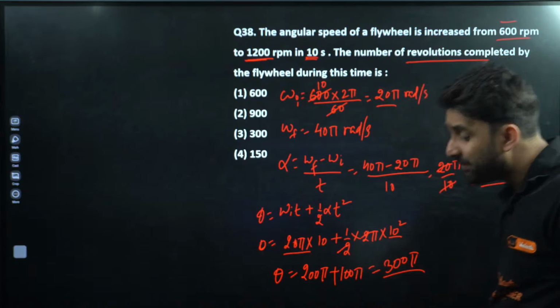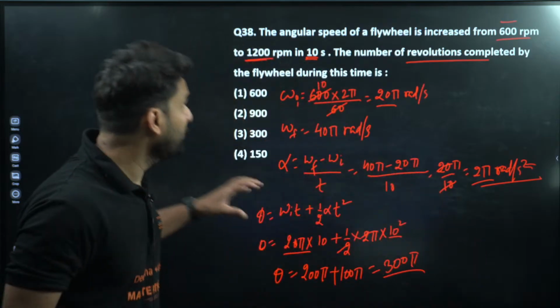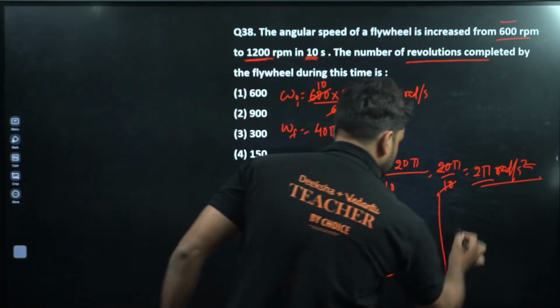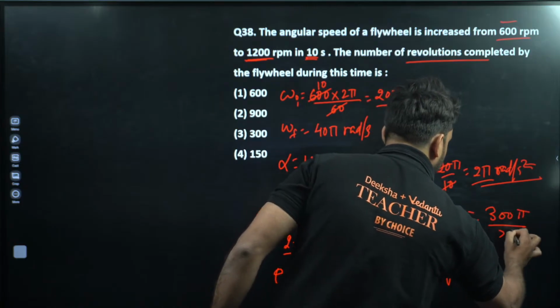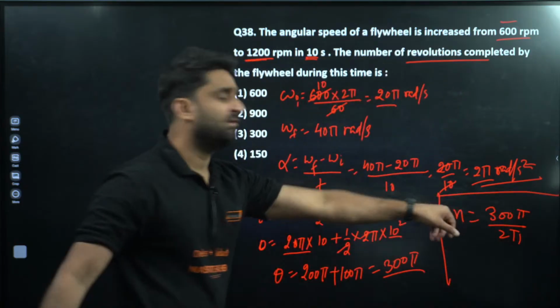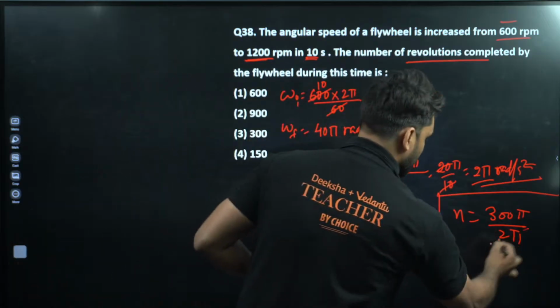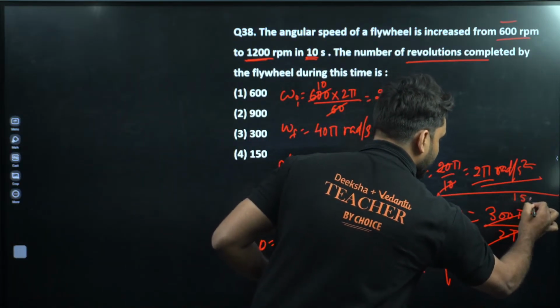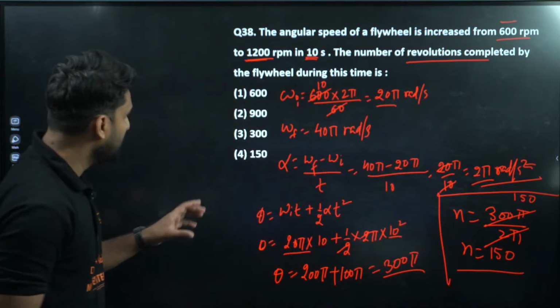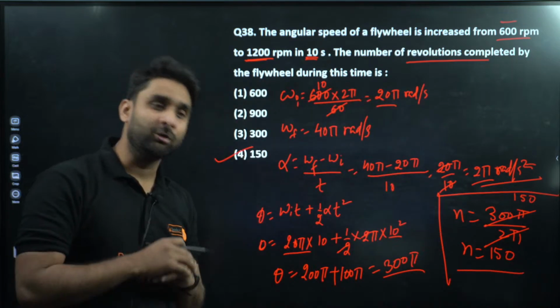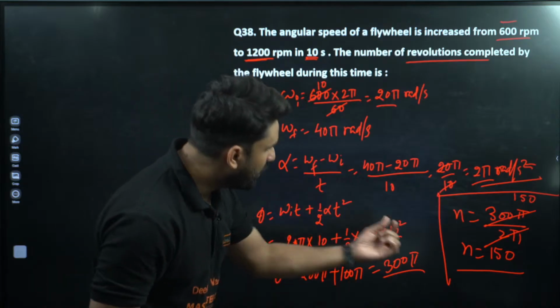This is 300 pi total distance traveled, but we want to calculate the number of revolutions. So for the number of revolutions we can divide by 2 pi. So 300 pi will be divided by 2 pi. This will cancel, and 150 we are getting here. So 150 revolutions will be there. Option number 4 will be correct. I hope this is clear to you all.